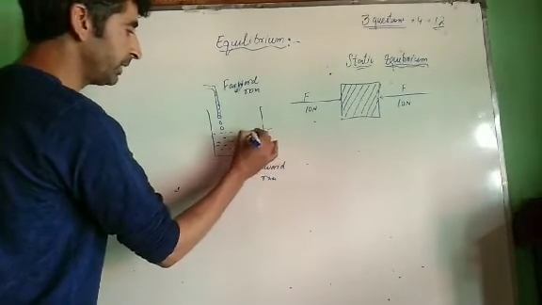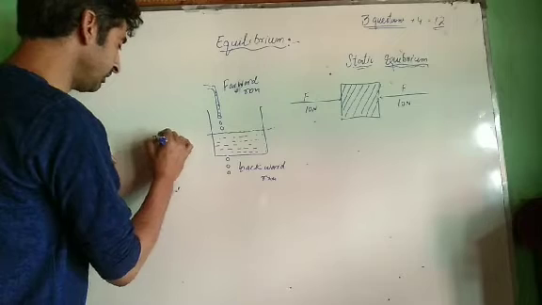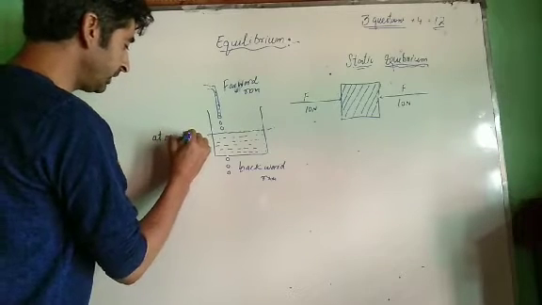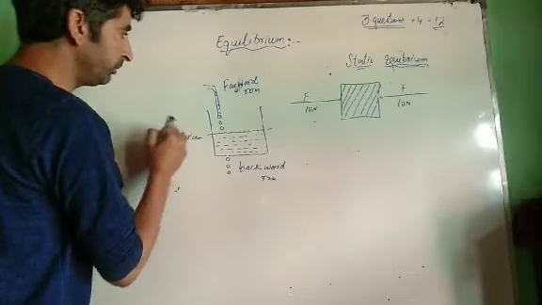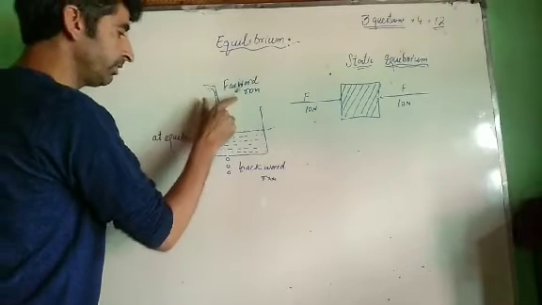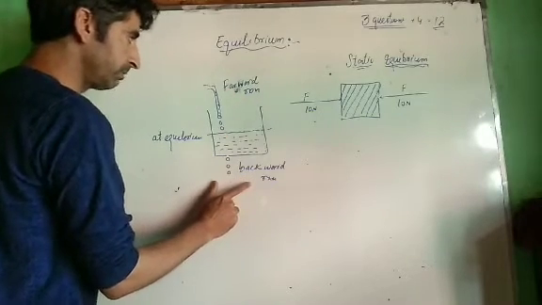Volume of water remains in equilibrium. It remains at equilibrium. Means we are achieving equilibrium, but we are carrying out forward as well as backward reaction.